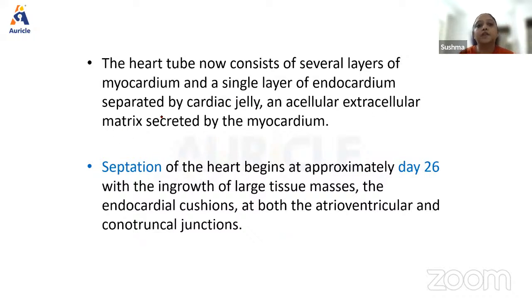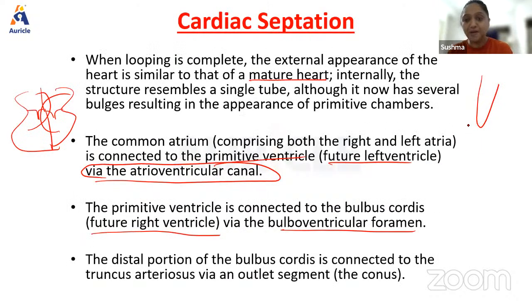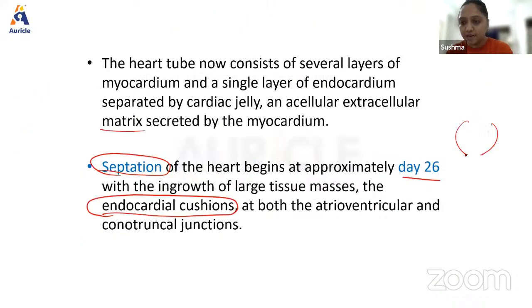Now the heart tube consists of several layers of myocardium and single layers of endocardium, which is separated by the cardiac jelly in between, an acellular extracellular matrix. Septation actually begins by day 26 with the ingrowth of large tissue masses, which are called endocardial cushions. Very, very important in both atrioventricular and conotruncal defects. There actually, what is this? Sorry, I just forgot the name. It's a bulbus cordis. This is a bulbus cordis. They're all developing here. The endocardial cushions are developing here.